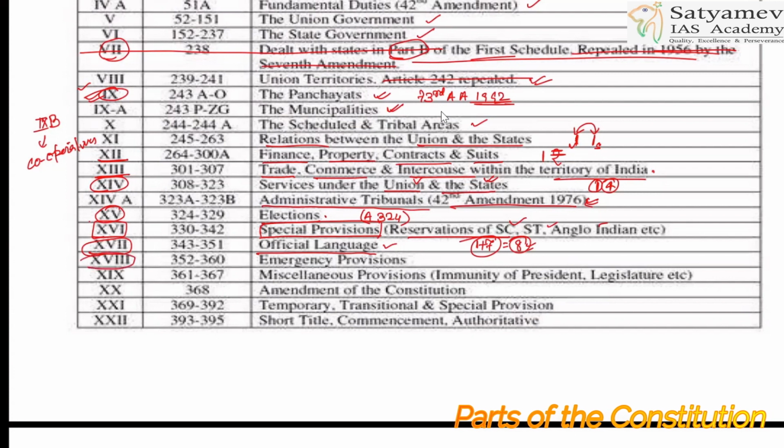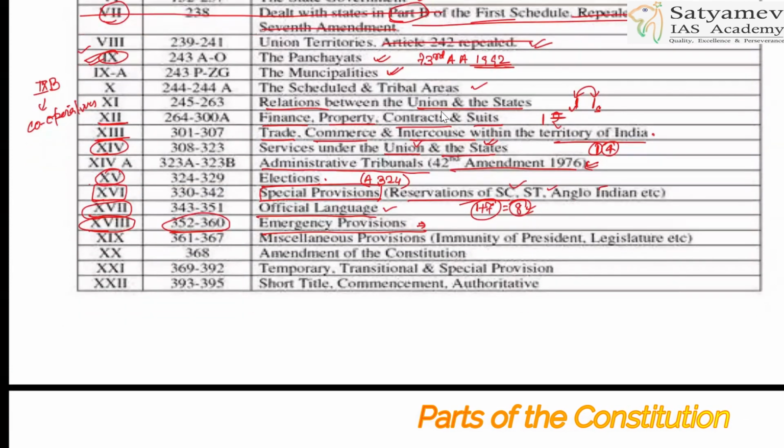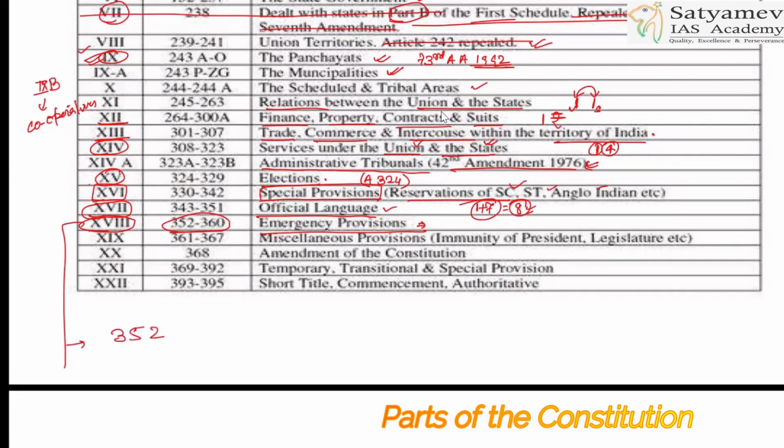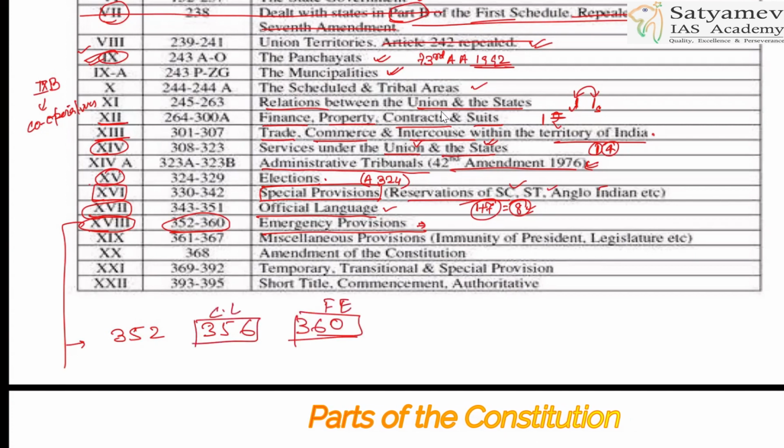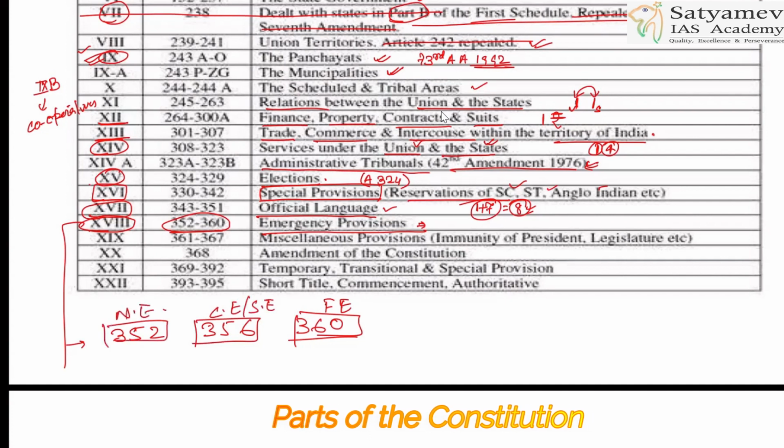Look at this, Part 18, from Article 352 to 360. What is this? Emergency provisions. So look how to remember, okay? 352, 356 and 360. This is how you can remember. 360 is for financial emergency. 356 is for constitutional emergency or state emergency. 352 is for national emergency. Is it so? All right.